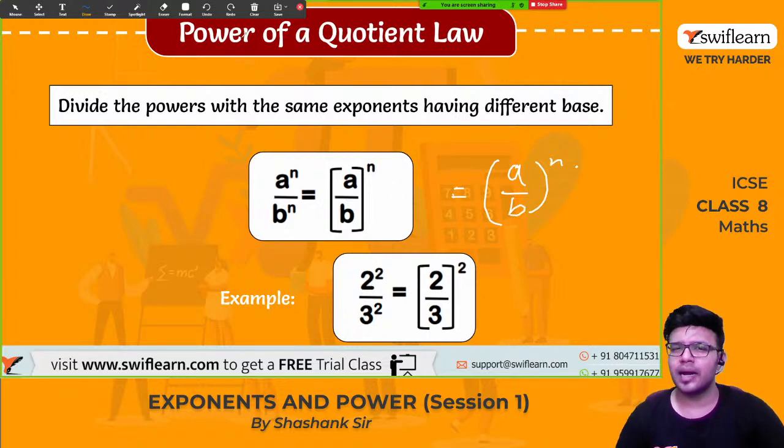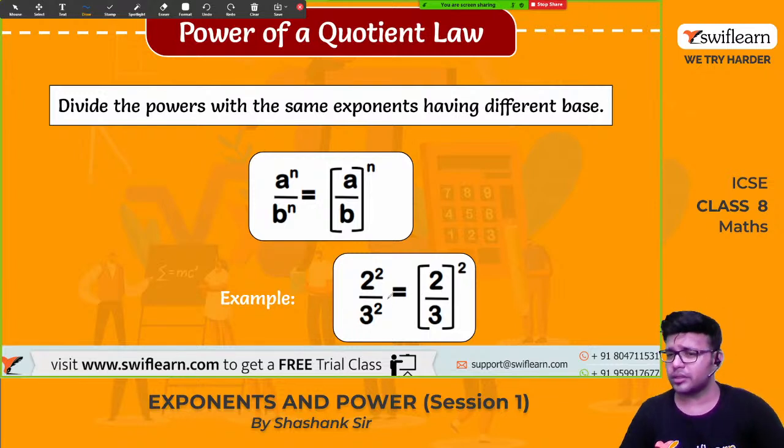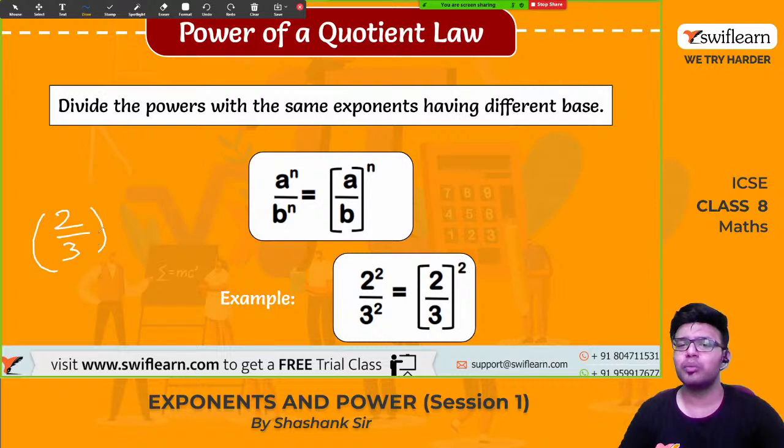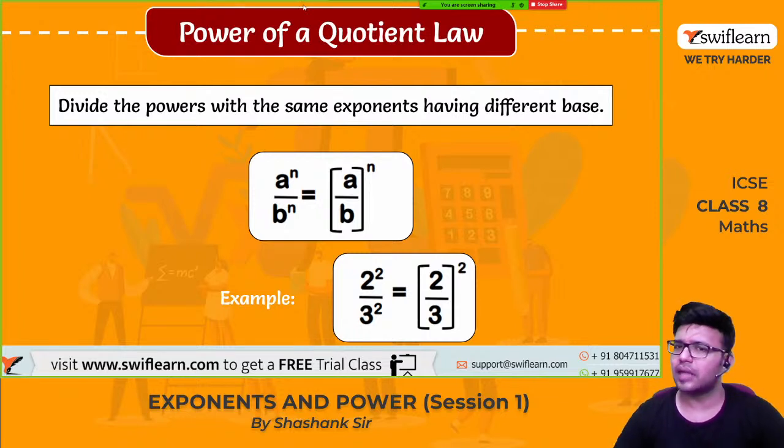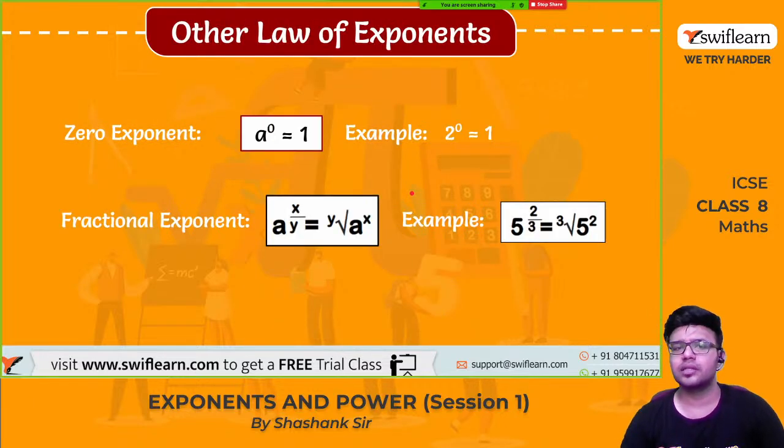Okay, so example 2 raised to 2 divided by 3 raised to 2. So how can this be written, Harsh? How can we write this? This can be written as 2 by 3 whole power 2. Okay, this is how we can write this. This is the answer. Okay, if the bases are different and the powers are same, we can write this.